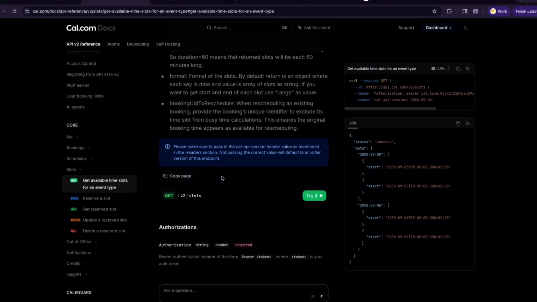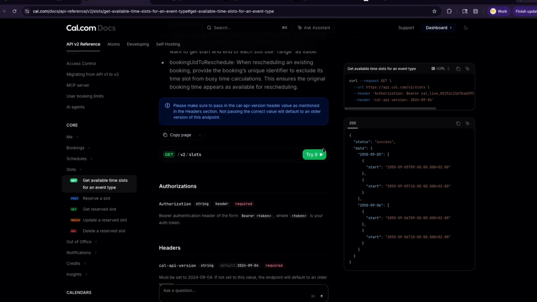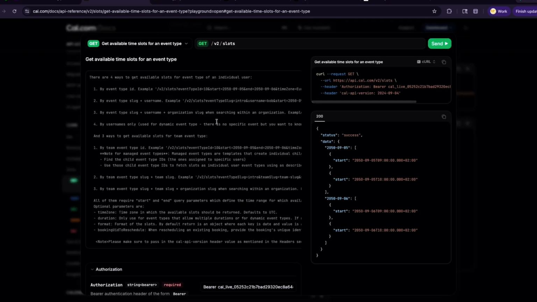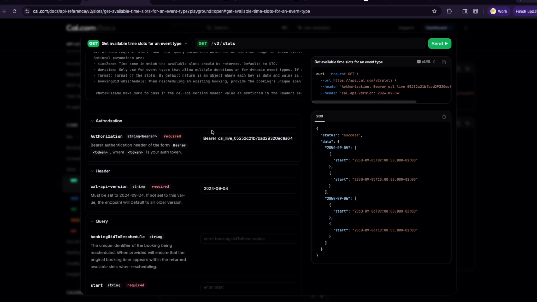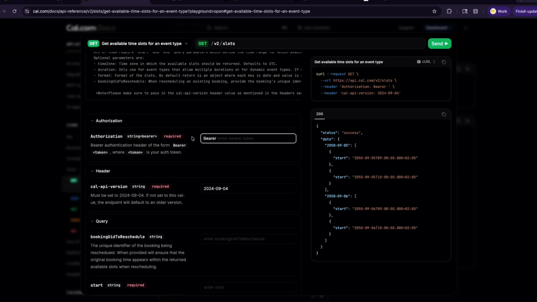And then if you scroll down, this is beautiful with cal.com. It actually gives you the ability to try it out. So you can actually make a live request to an event to find some slots, and it will tell you what's required. Number 1 is you need a required API key, right? So you need an authorization. So your bearer plus your bearer token, you need that.